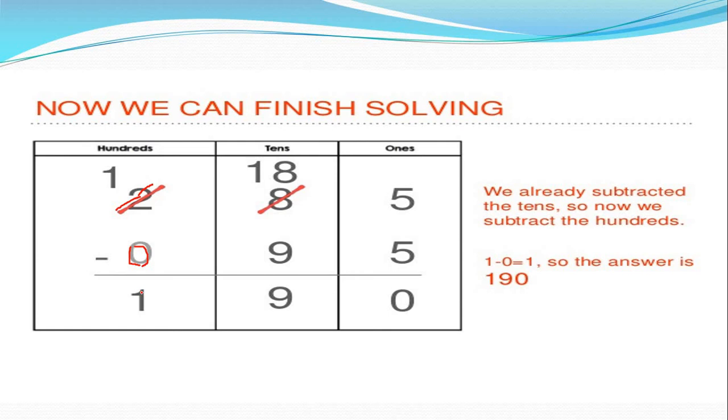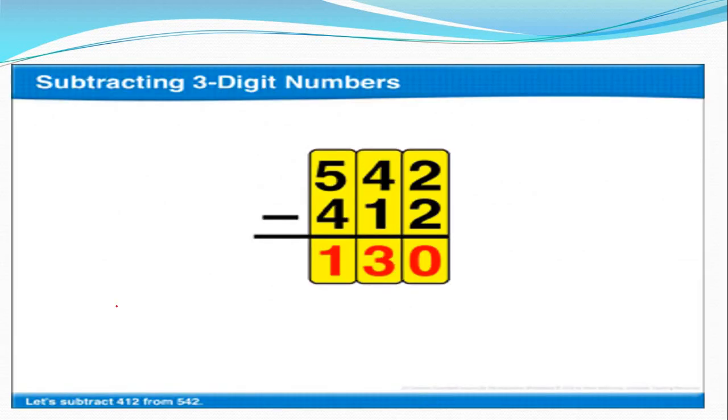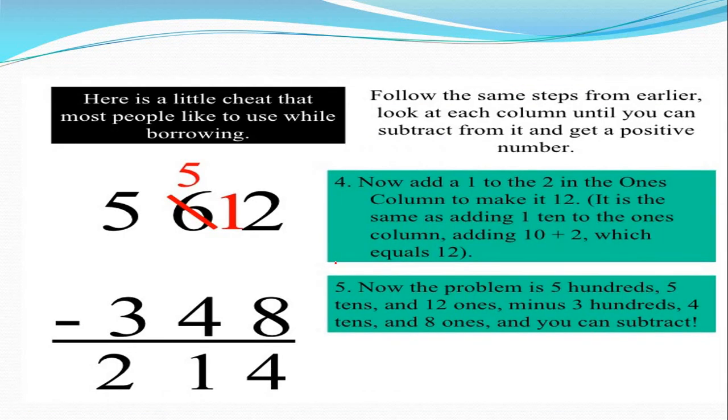So now let's check our answer. 190. Understood, all students? Today what have we done? Today we have done the subtraction of 3-digit numbers, and the last sum is 2 minus 2 is 0, 4 minus 1 is 3, and 5 minus 4 is 1. So the answer is what? 113. Understood, all students?